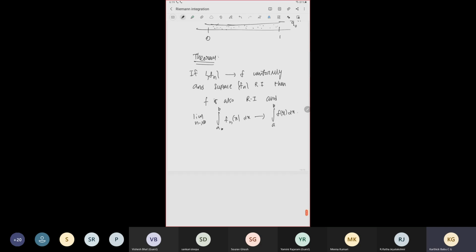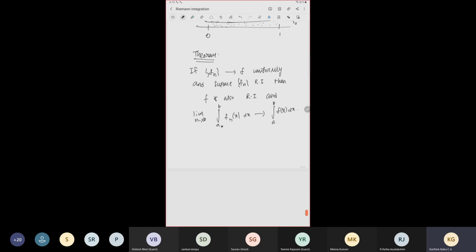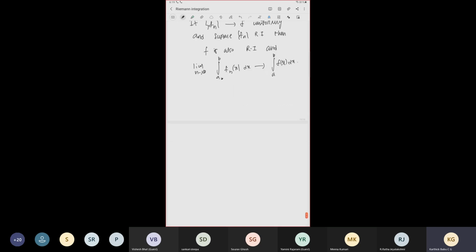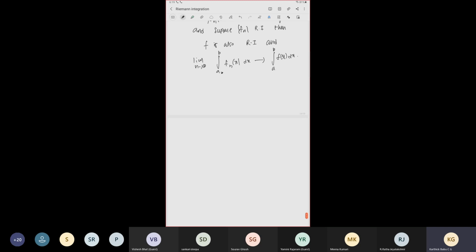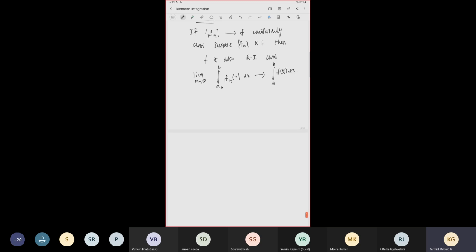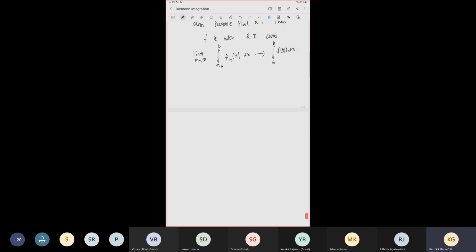That is clear. So if fn converges to f pointwise, then this need not be true. I'm going to give an example to elaborate that fact. I will choose a sequence of functions which converges to some function pointwise, where all the fn are Riemann integrable but the limit is not Riemann integrable. There are such examples where f is not even Riemann integrable. So I'm going to give that example.